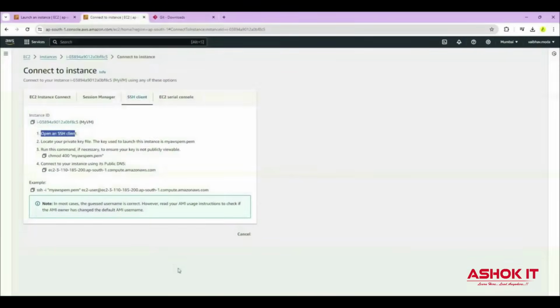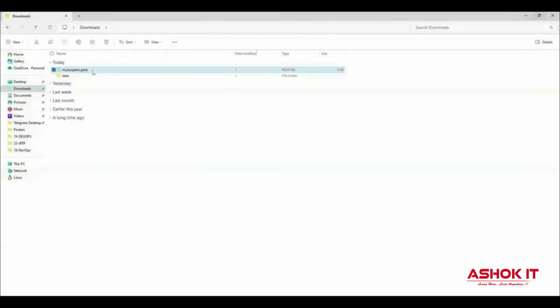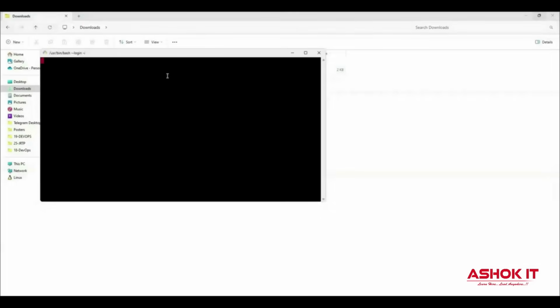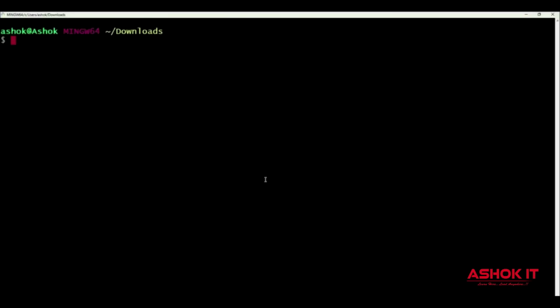Once you have installed that git client, you can go to the location where the PEM file is downloaded. In the downloads folder, my AWS PEM file is downloaded. So this is the location of my PEM file. Now go to the location where the PEM file is available. Right click on your mouse and go to show more options. Here git bash is available. I have already installed git bash in my system. Once you install the git client, you will get this option. Simply click on this. With this, the git client software will open here. This one we are using as an SSH client in order to connect with the EC2 instance.